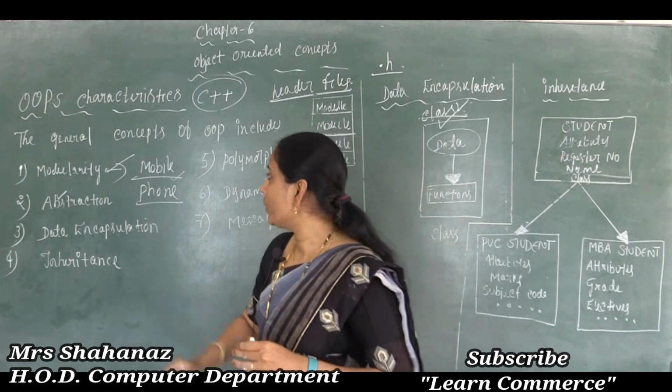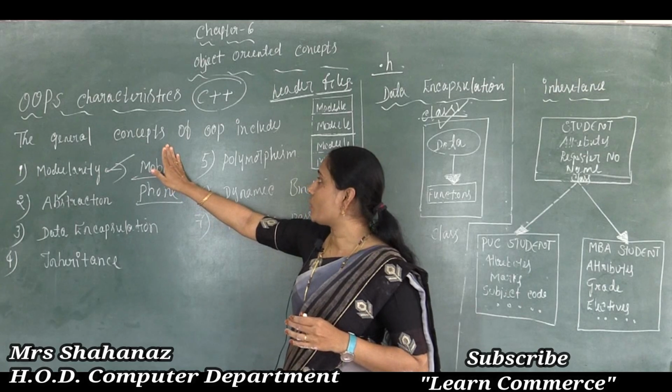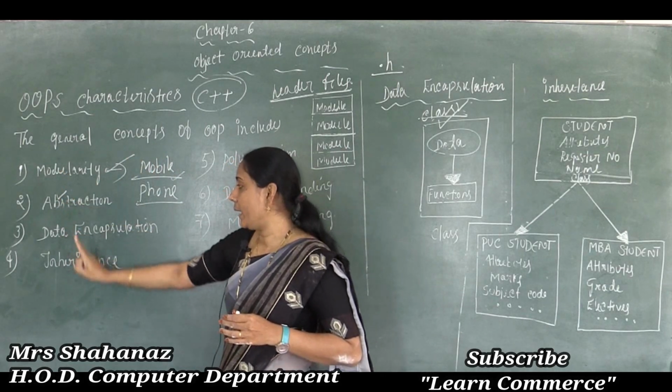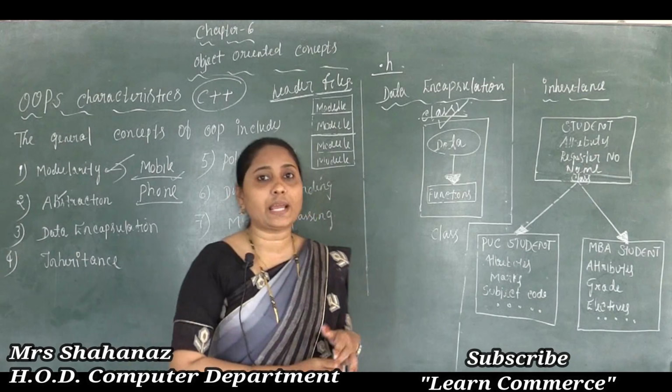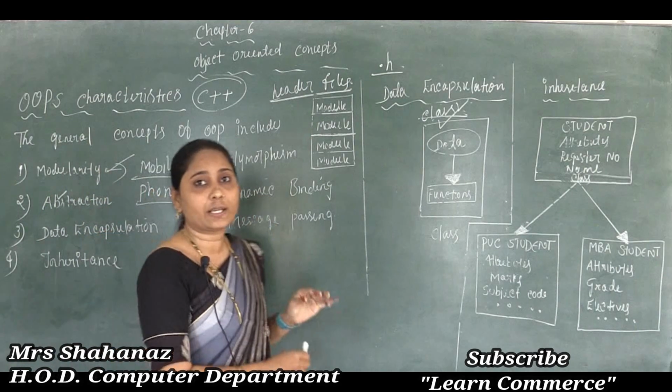So in this class we completed some concepts or characteristics of OOPS: modularity, abstraction, data encapsulation, and inheritance, and whatever the remaining parts are, we are going to complete in our next class. Thank you.